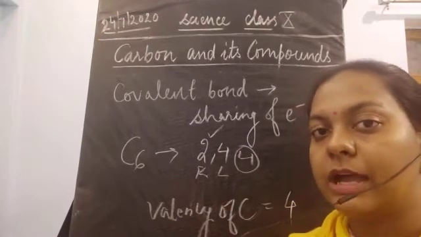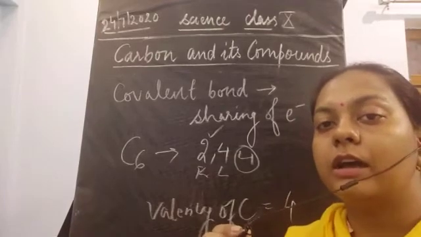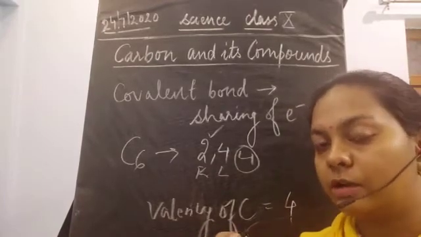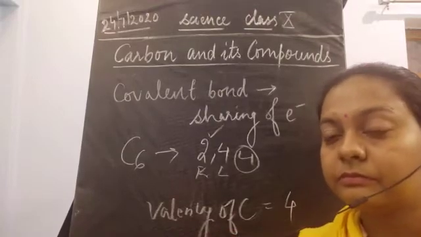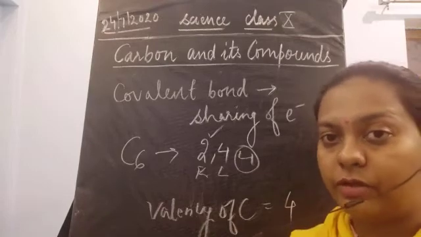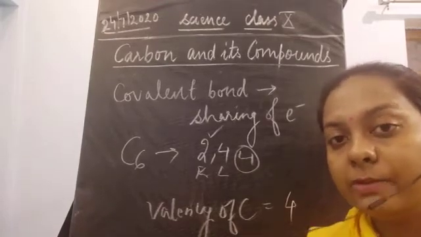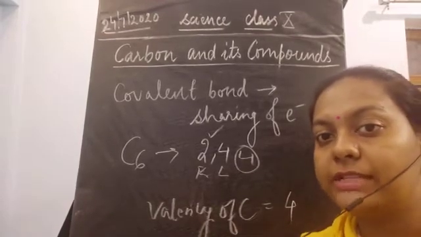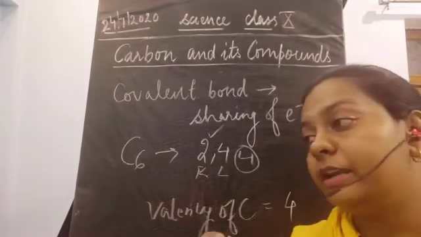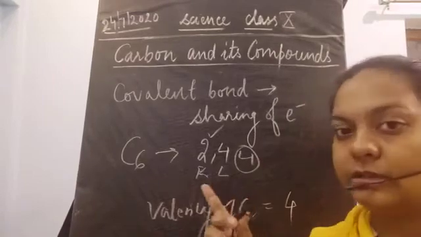It's because 4 electrons are not easy to donate, or to accept. Whenever 4 electrons are required, it is very difficult for carbon to accept 4 electrons, or to donate the 4 electrons present in the shell.